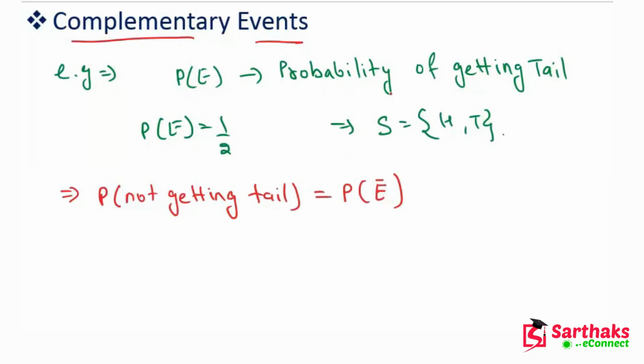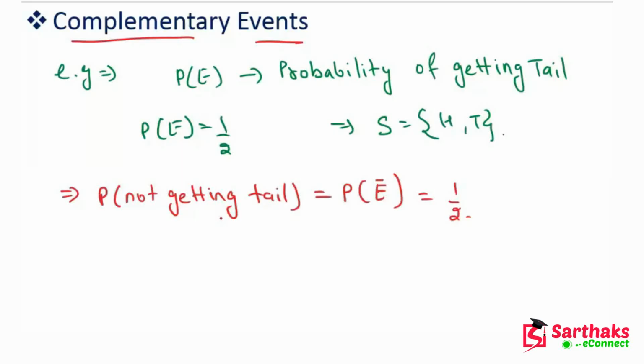So P of E is the probability of getting tail, and P of not E is the probability of not getting tail. Listen, if tail does not come, then head comes. So in that case, we are asking indirectly what is the probability of head. So this is 1 by 2. I hope you understand these things.